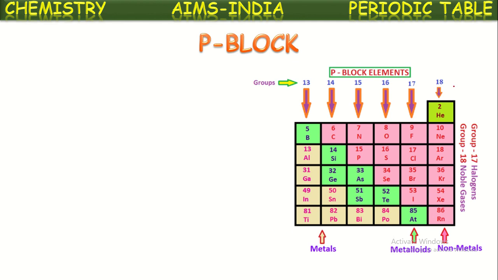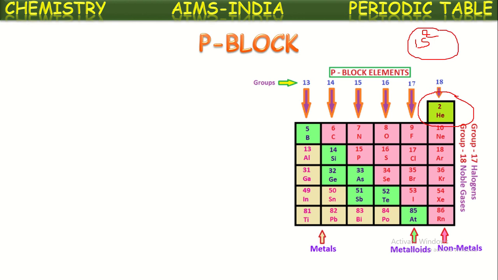Of these six columns, only helium is an exception, because even though it is on the extreme right along with the remaining noble gases, it does not contain p electrons, isn't it? Because if you observe its configuration 1s2, its differentiating electron is in the s subshell.